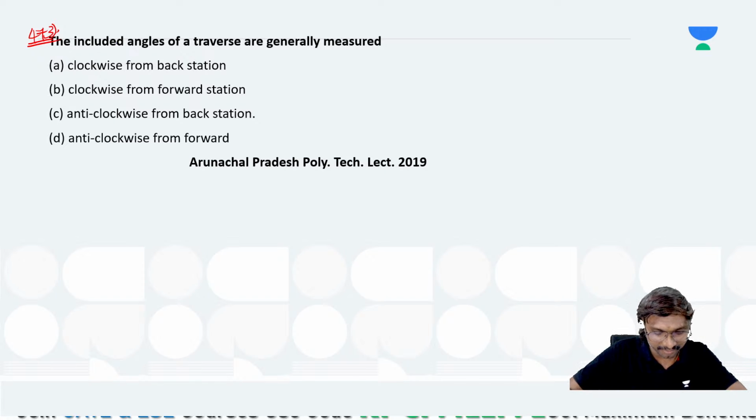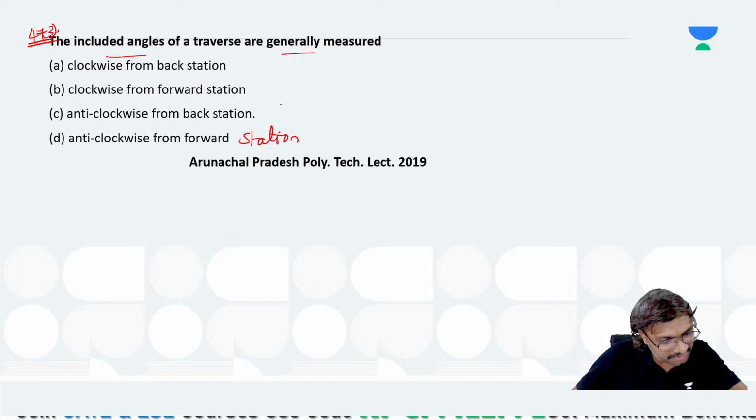D, anti-clockwise from forward. The included angles of a traverse are generally measured clockwise from the back station, clockwise from the forward station, anti-clockwise from the back station, or anti-clockwise from the forward station, right? So generally which one do we have to select?